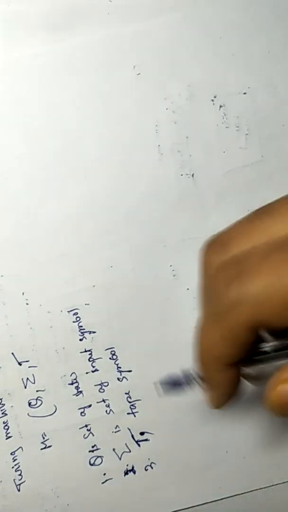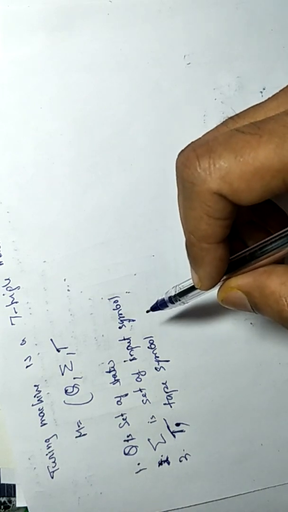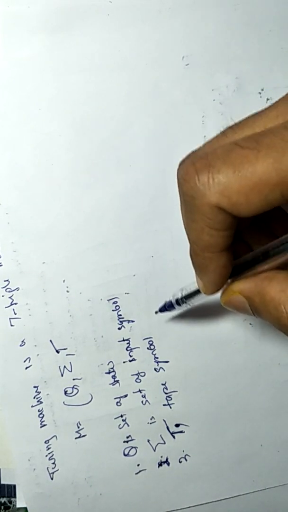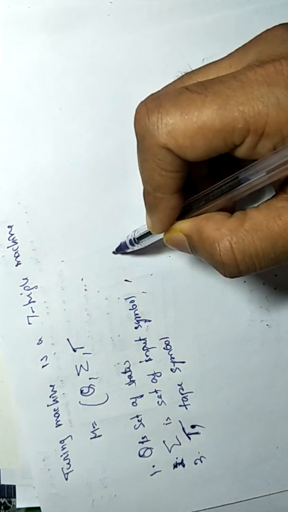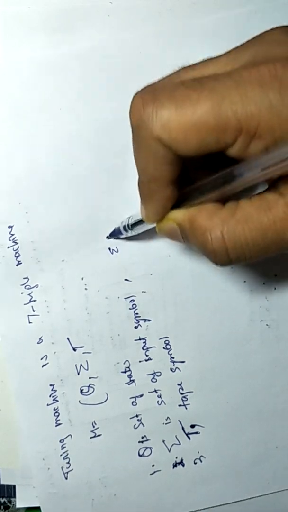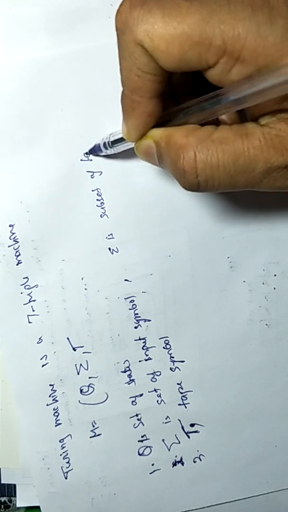An important thing is that the input symbols are a subset of the tape symbols.